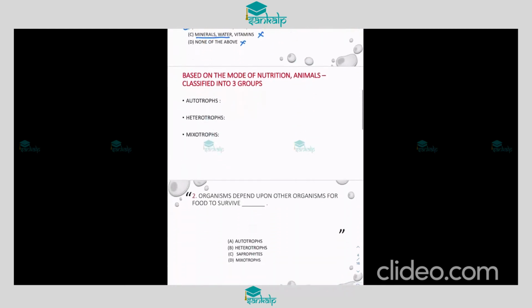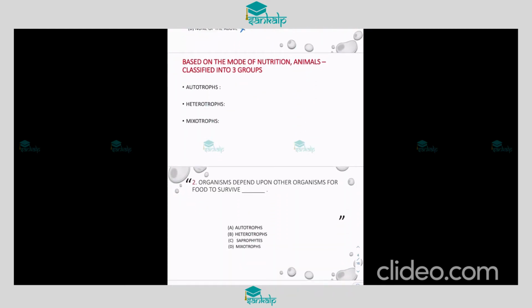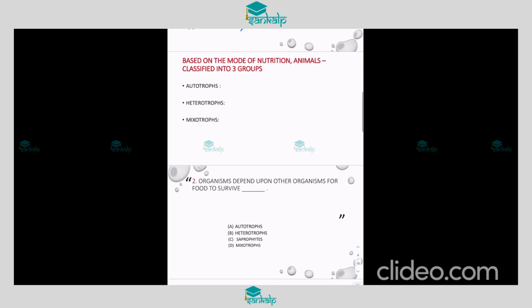Next question. A simple thing we have to keep in mind is that organisms are classified into three groups based on the type of nutrition, how they acquire or use their nutrients. Some organisms produce their nutrients, or you can say they synthesize their own food utilizing raw materials.